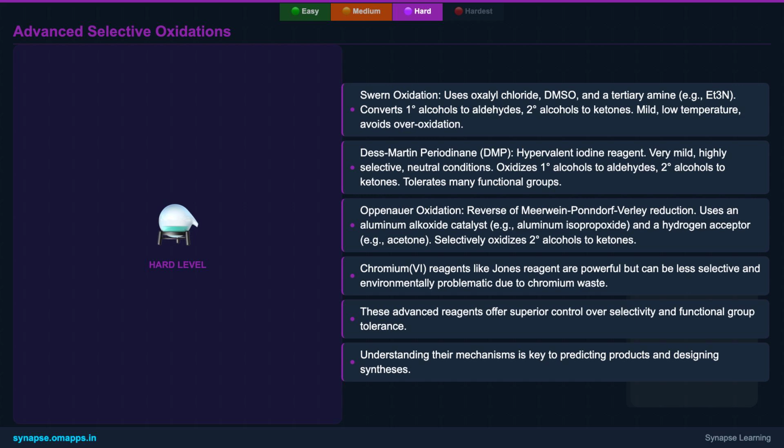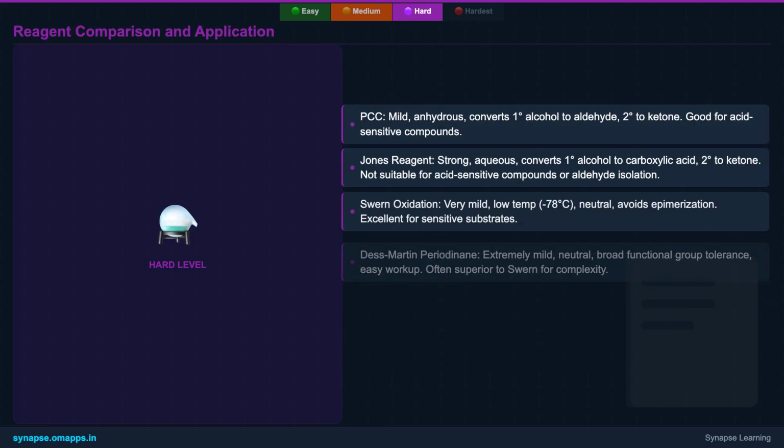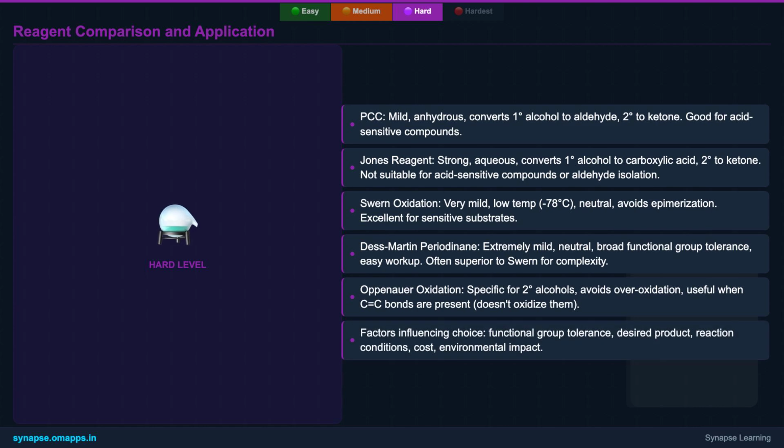less selective chromium-based oxidants. This slide offers a comparative overview of the reagents we've discussed, highlighting their key features and applications. PCC and Jones represent the classic mild versus strong dichotomy. Swern and Dess-Martin periodinane stand out for their exceptional mildness and functional group tolerance, making them indispensable for sensitive substrates.